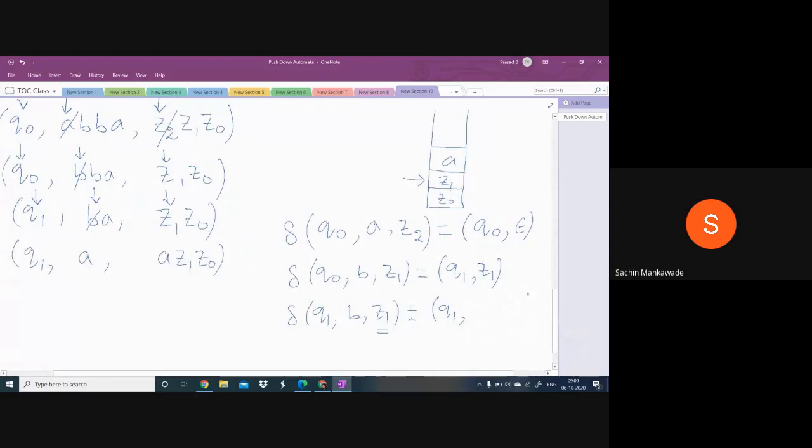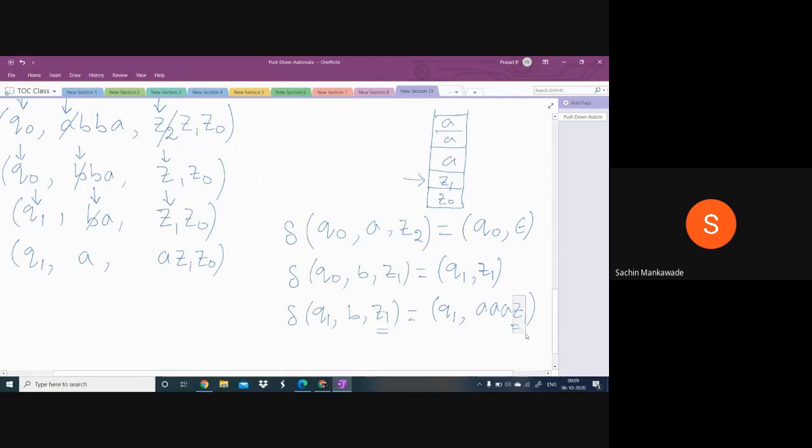If I define the move like this, it means keep the Z1 as it is and push 2A's. If I define it like this, keep the Z1 as it is and push 3A's. I can push 4A's, 5A's, 6A's. I can push any number of A's.